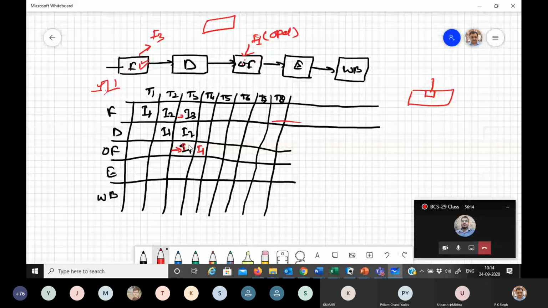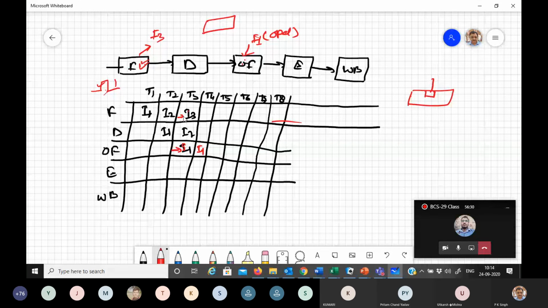Therefore, the fetching of instruction I3 or the operand for I1, you can defer it.